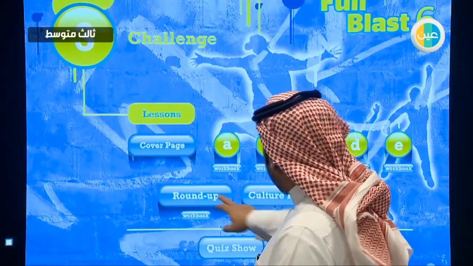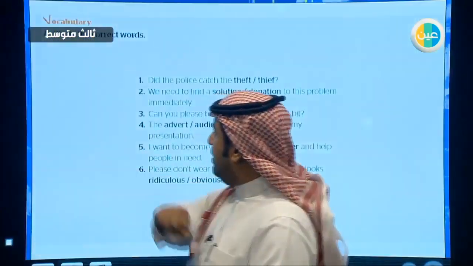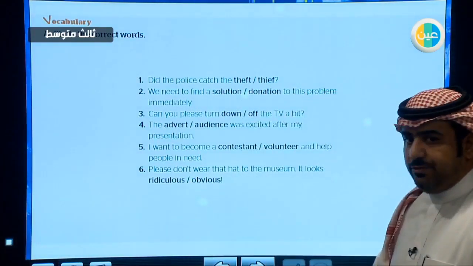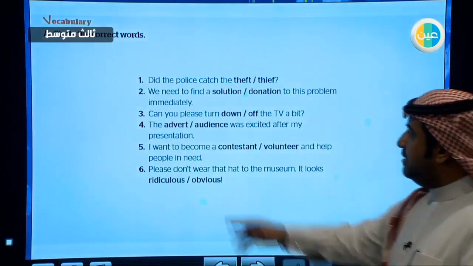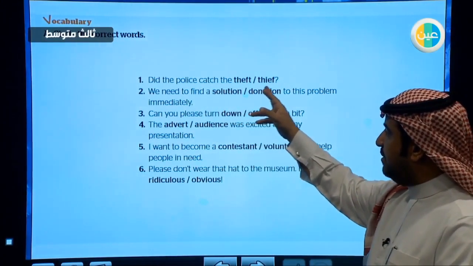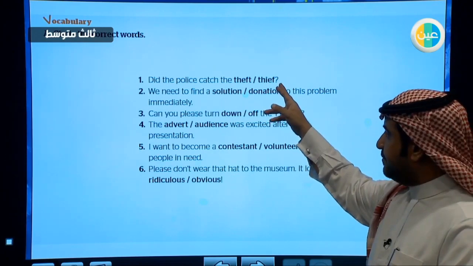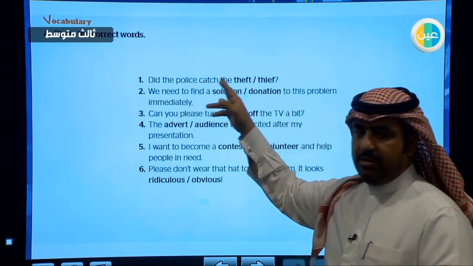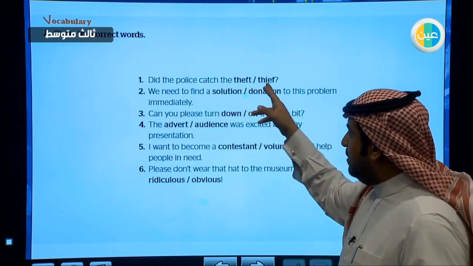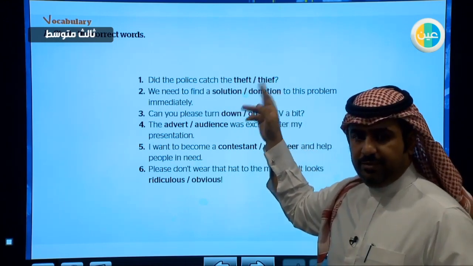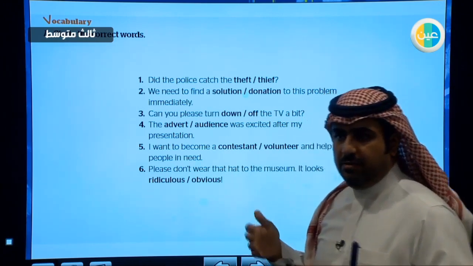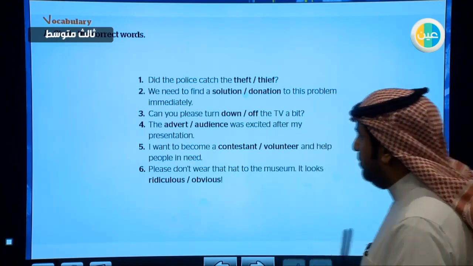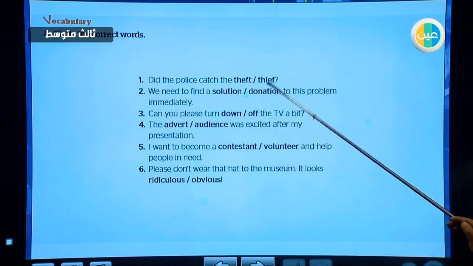All right, now let's go to page 44. This is the first question. Circle the correct words. Did the police catch the theft or thief? The police usually catches people, so we need a name of a person, for example, a criminal, a noun that tells you about a criminal. For example, it can be thief.